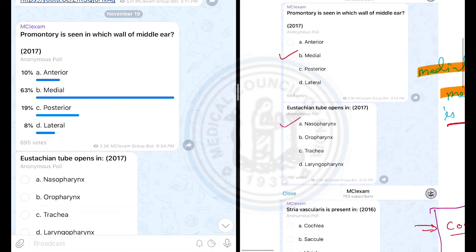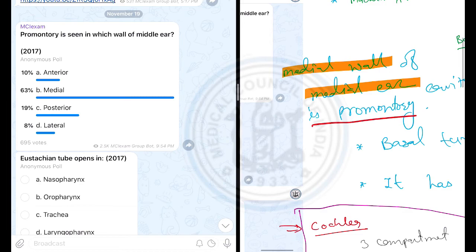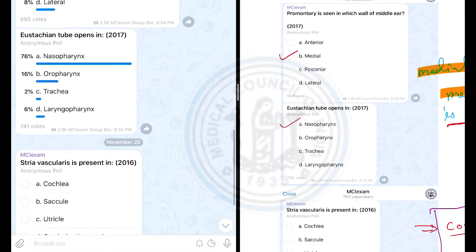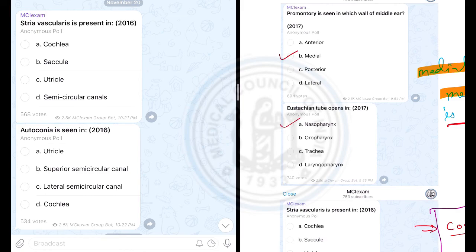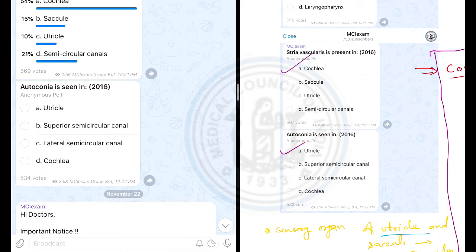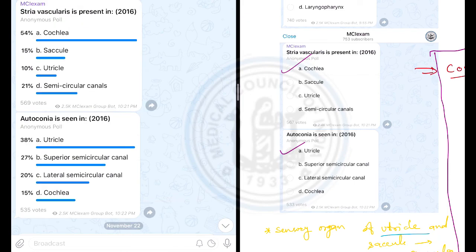Next, Eustachian tube opens in the nasopharynx. Next, stria vascularis is present in the cochlea. A is the correct answer. Otoconia is seen in utricle. Thank you very much and all the best.